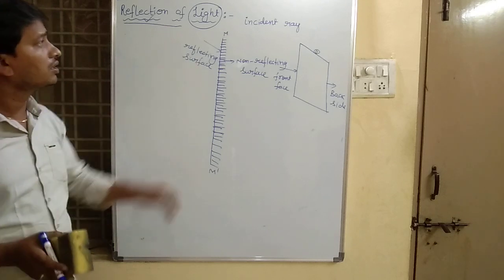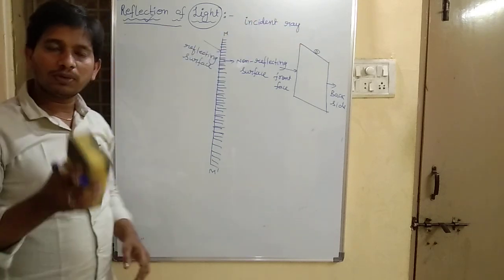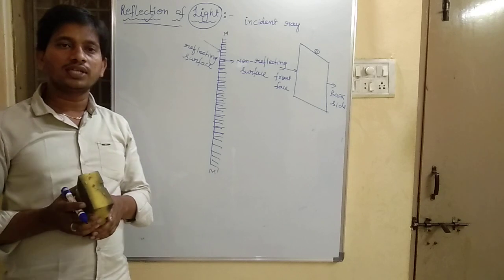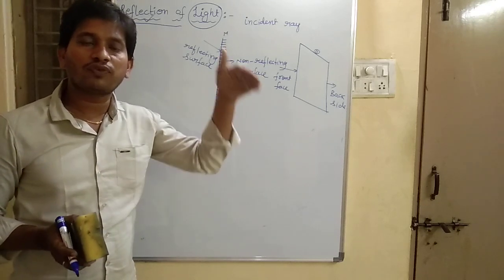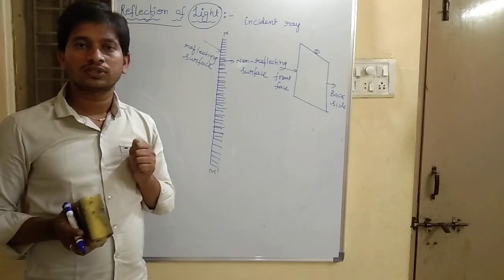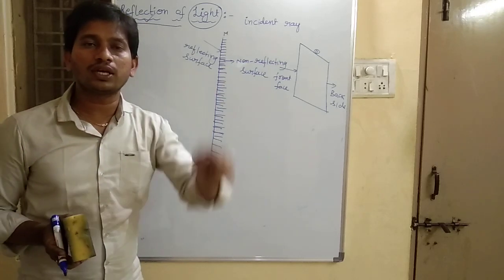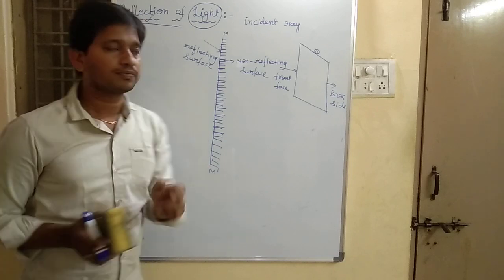So the first term is incident ray. What do you mean by incident ray? The ray of light which falls on the mirror is called the incident ray.